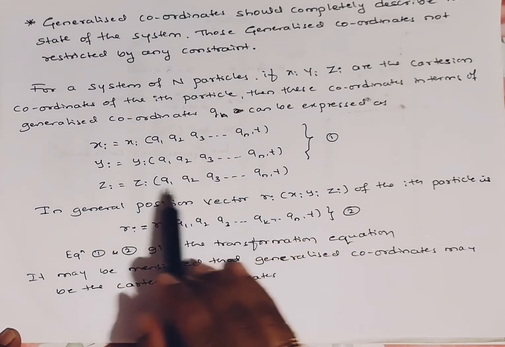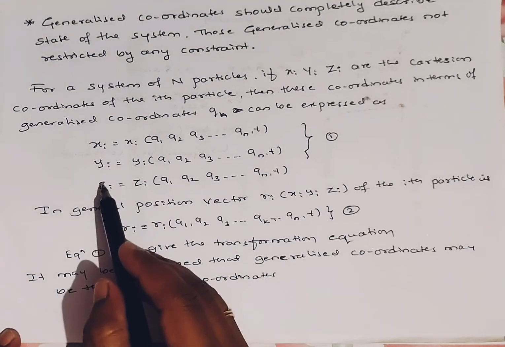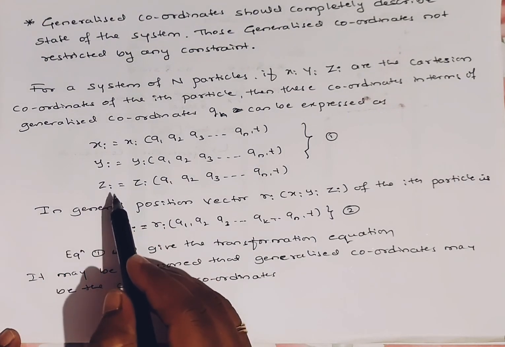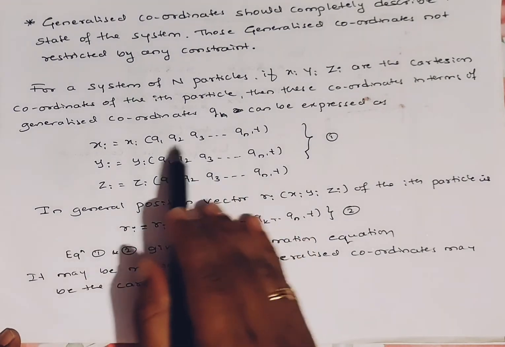We have transformed the conventional equations xi, yi, zi into generalized coordinate form.